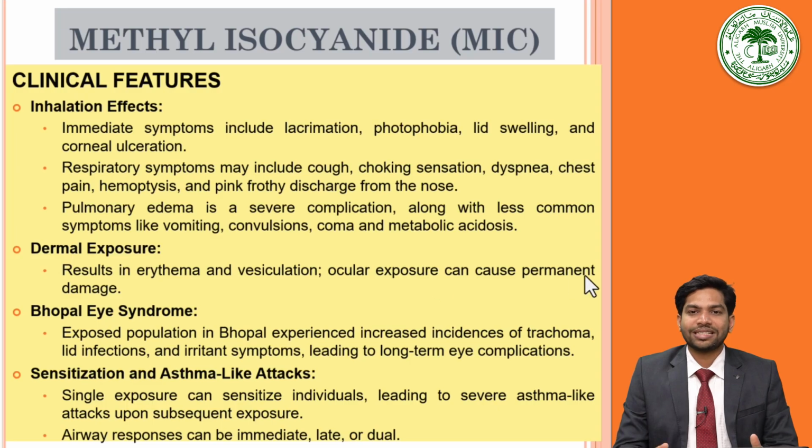Then the clinical features seen in case of methyl isocyanide poisoning are: on inhalation, immediate symptoms include lacrimation, photophobia, lid swelling, and corneal ulceration. Respiratory symptoms may include cough, choking sensation, dyspnea, chest pain, hemoptysis, and pink frothy discharge from the nose. Pulmonary edema is the severe complication, along with less common symptoms like vomiting, convulsions, coma, and metabolic acidosis. Dermal exposure results in erythema and vesiculation.